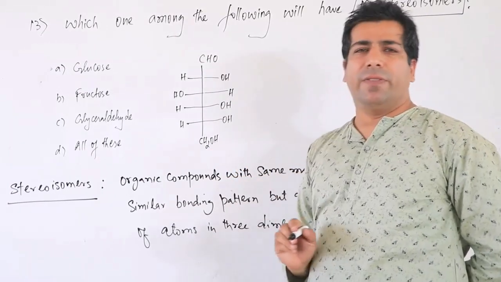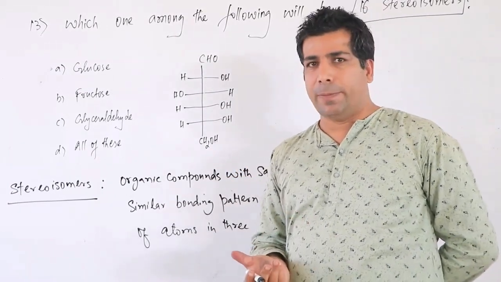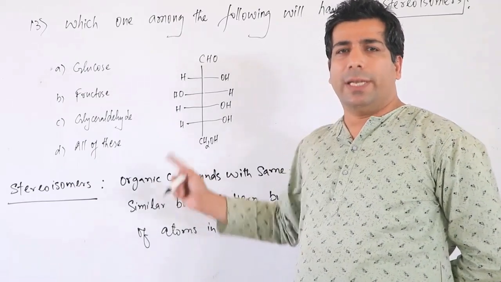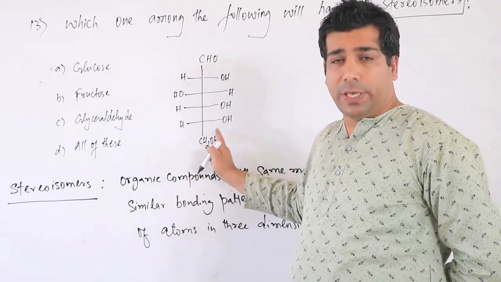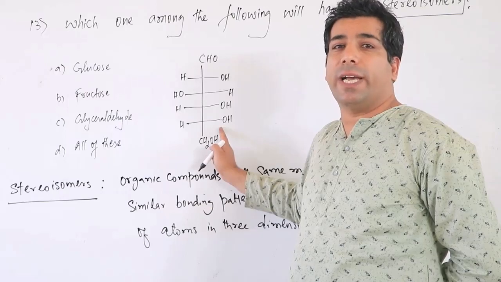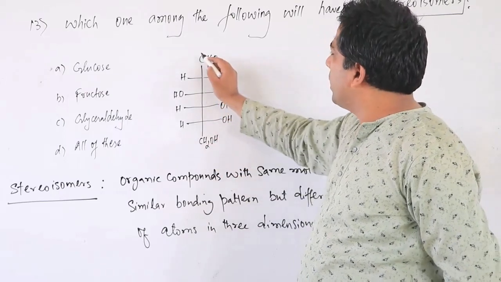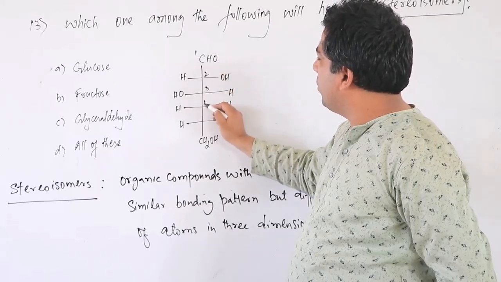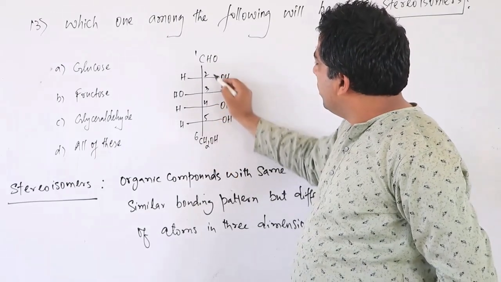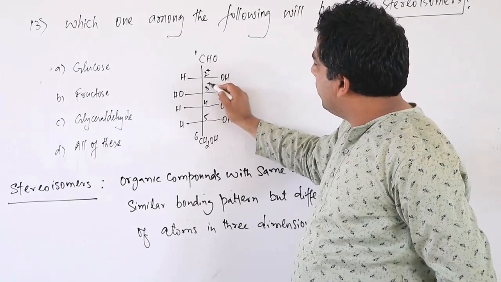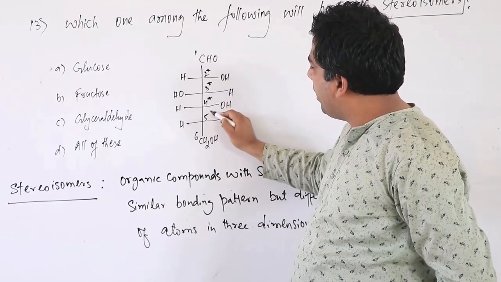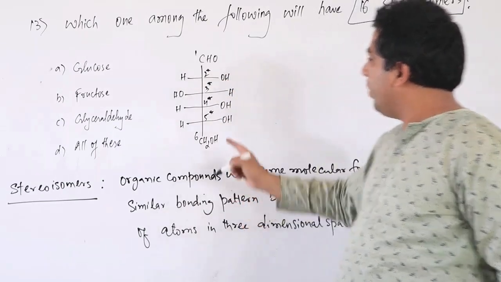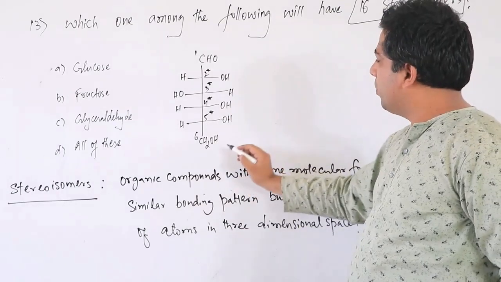If you remember, my dear friends, I have already told you that in the open structure of the glucose molecule, we have 4 chiral carbons. Who are those chiral carbons? The first one is not chiral. The second is chiral, third is chiral, fourth is chiral, and fifth is chiral.